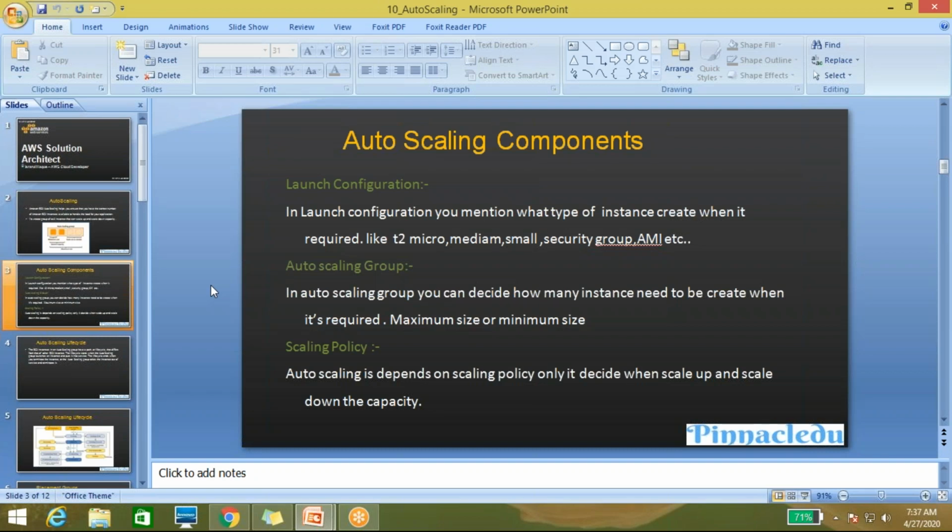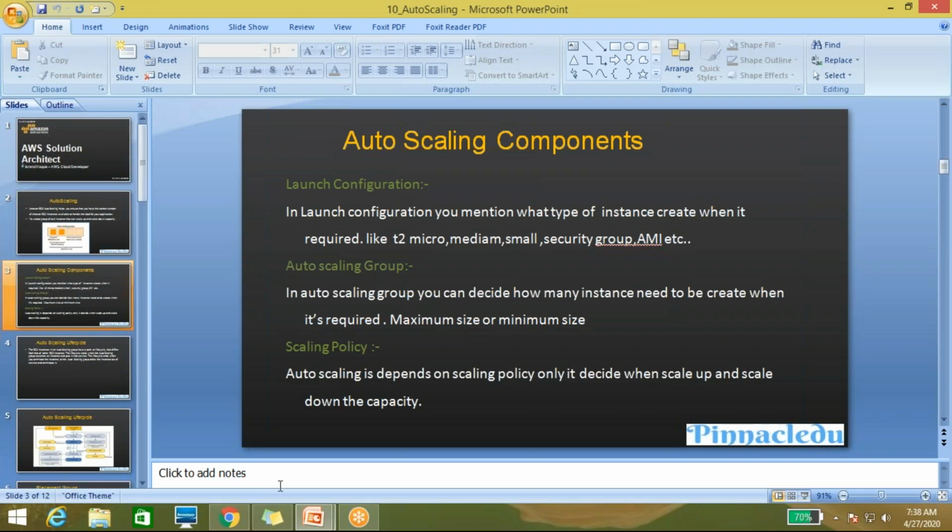So when your application requires more instances or more capacity from AWS, what is the minimum amount and what is the maximum amount? Why you have to set the minimum and maximum amount, we will discuss later in the lab so that you can understand better. And the third one is the scaling policy. Auto scaling depends on the scaling policy only. It decides when to scale up and when to scale down the capacity. So the scaling policy only decides when a resource is going to scale up or scale down. These are the things you have to remember.